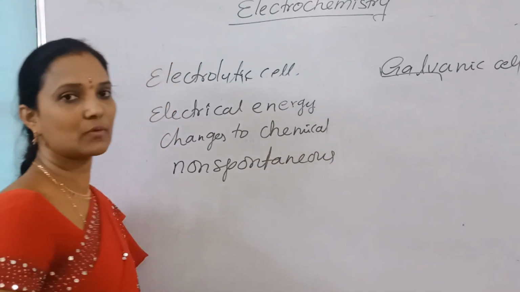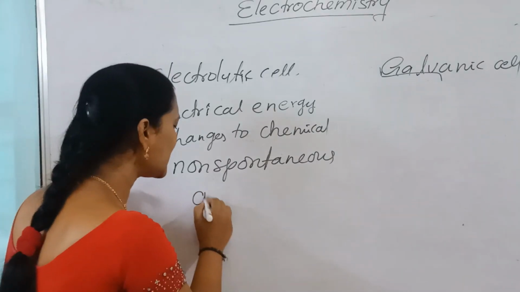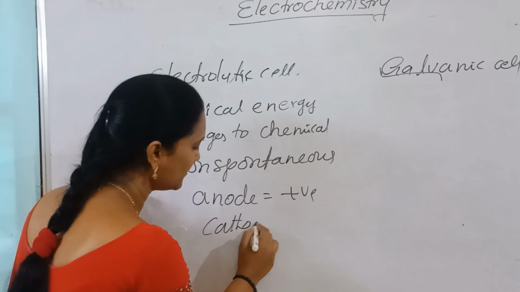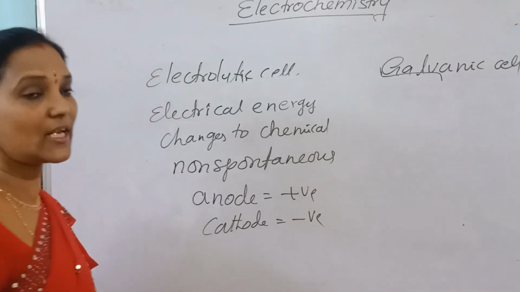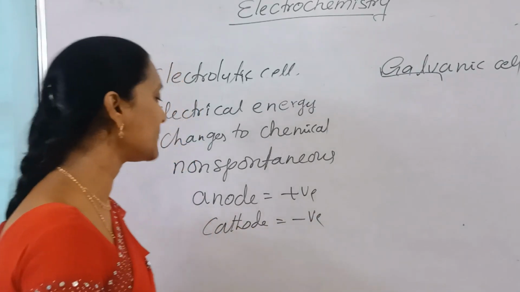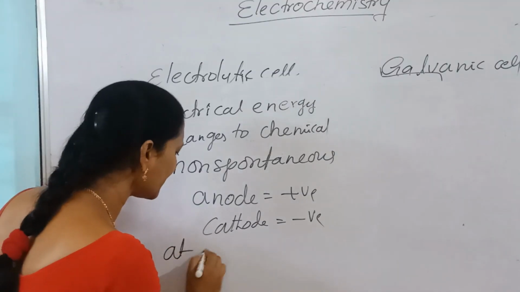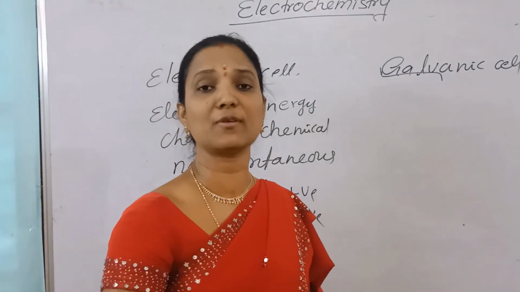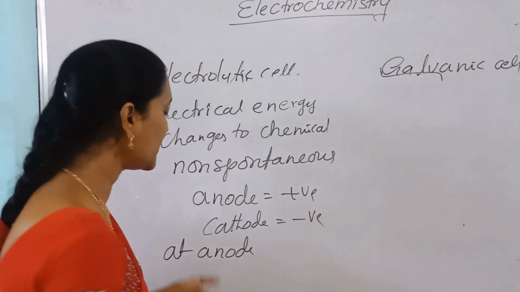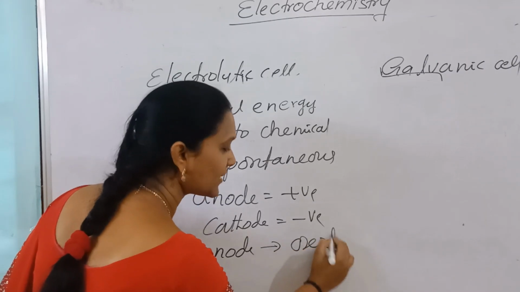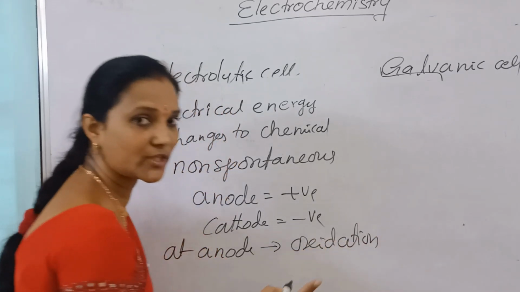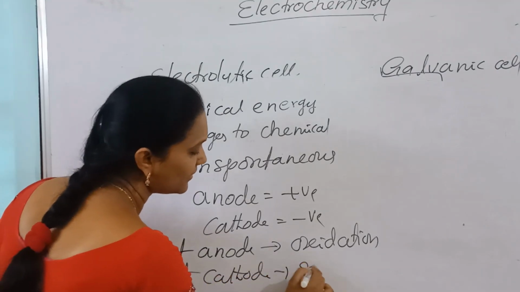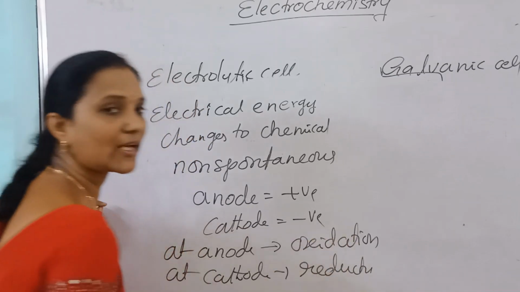Non-spontaneous reactions. And here anode is negative or positive? Anode is positive and cathode is negative. In electrolytic cells, anode is positive, cathode is negative. At anode, what happened? All anions migrate towards anode, lose electrons. Losing electrons means the process of oxidation. Always at anode, the reaction is oxidation, and at cathode, the reaction is reduction.